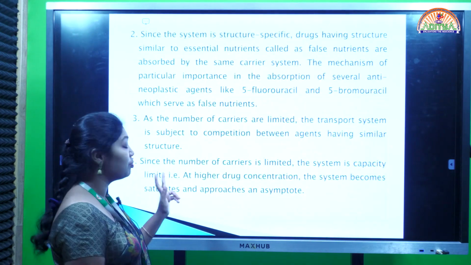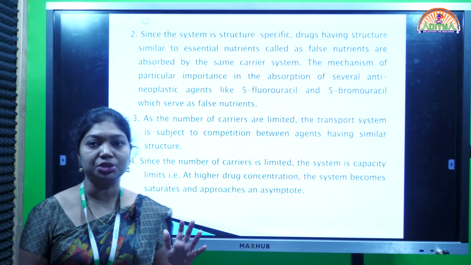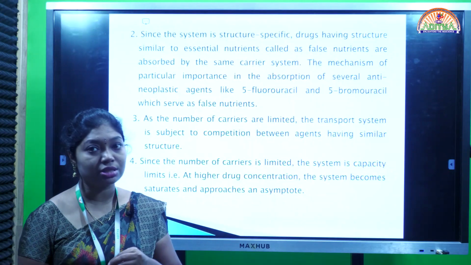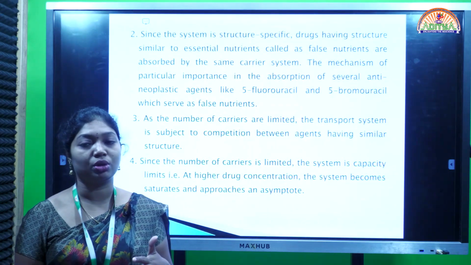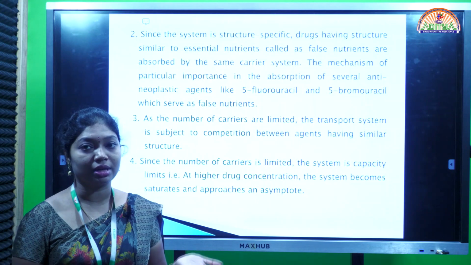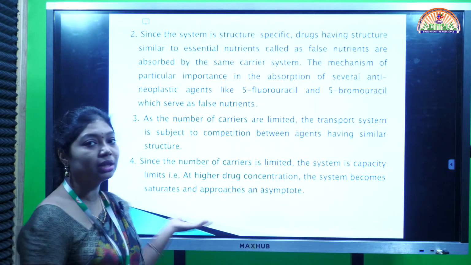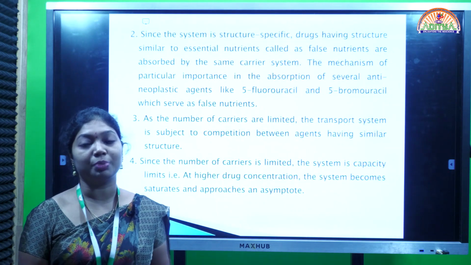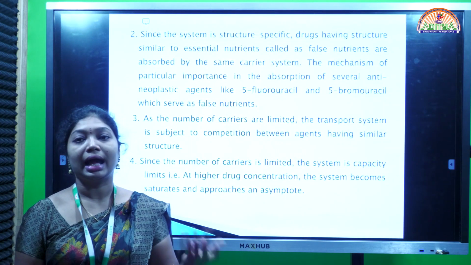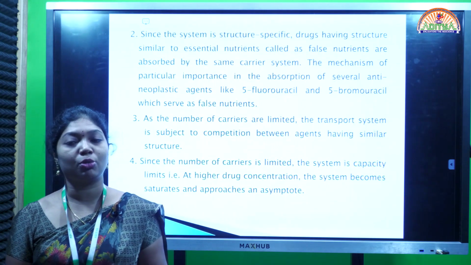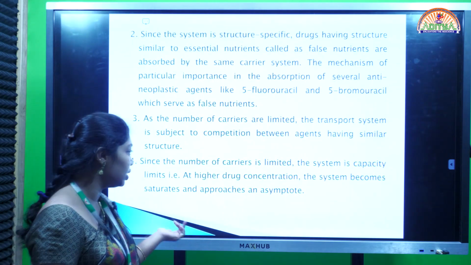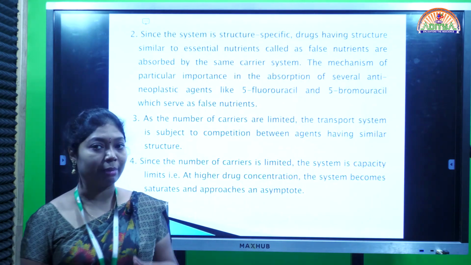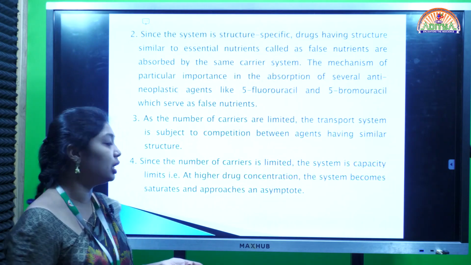This carrier is very essential for the transportation of many water soluble compounds, because these water soluble compounds cannot cross the membrane efficiently like a lipid soluble drug. So because of that we are using carriers, which hold the drug and make it cross the membrane, and over there it leaves the free drug molecule and comes back to its original position to take the fresh molecule. In this way the drug molecules cross the membrane efficiently and produce the therapeutic effect.